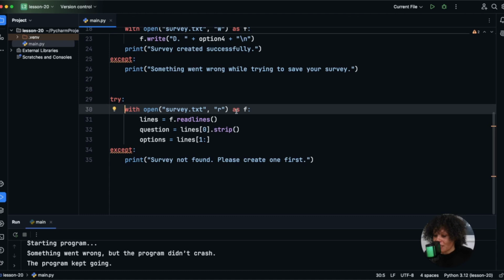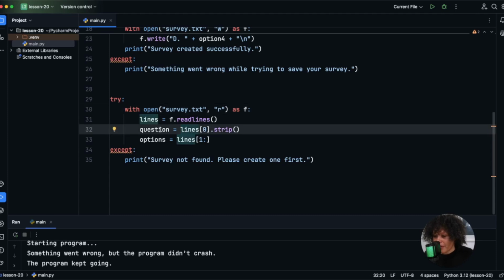Here we are. So this is going to try to open this survey.txt. We're using that with keyword again, and we're just going to open up this file handler and store it in f. And inside of this, if everything goes okay, then we're going to read all the lines off of f, stored in lines, and this is going to be a list, and each item in the list is one line from the file. And then next, we're going to extract the first line from this list.